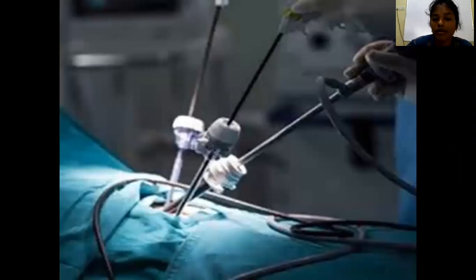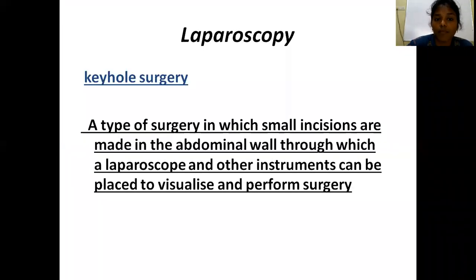Now we are going to discuss the main topic of the day, that is laparoscopic surgery. What is laparoscopic surgery? It is also known as keyhole surgery. It's a type of surgery in which small incisions are made in the abdominal wall. These incisions are so small that they are less than 1 centimeter, through which a laparoscope and other laparoscopic instruments can be placed to visualize and perform surgery.